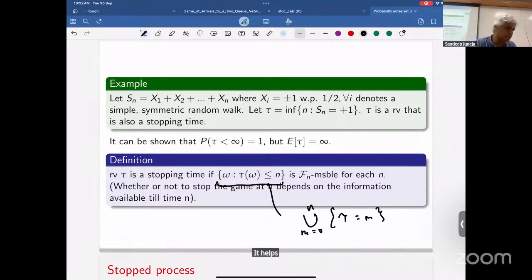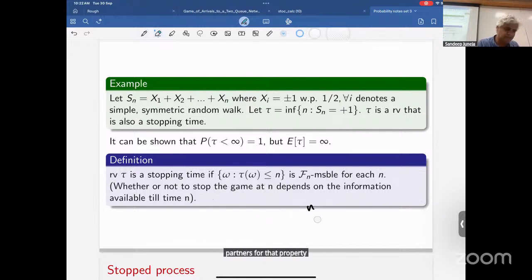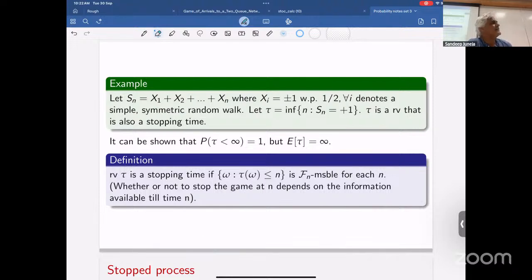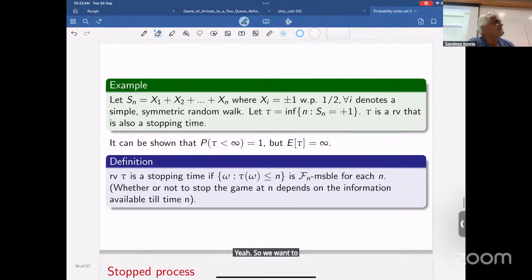It helps in proofs. That's one answer. But maybe now you need to broaden your imagination and see what the answer might be. That would come out easily even with the tau omega equal to n definition.